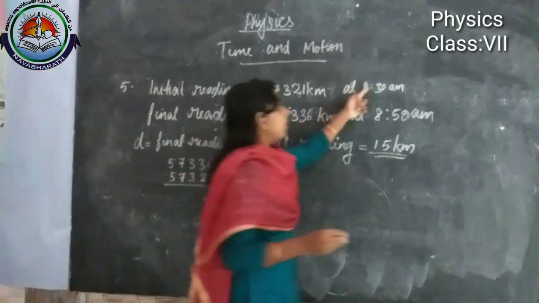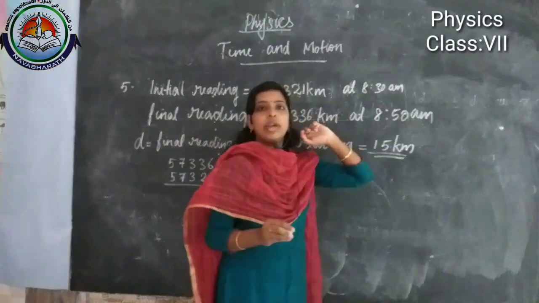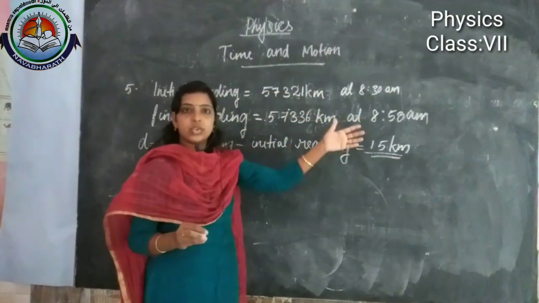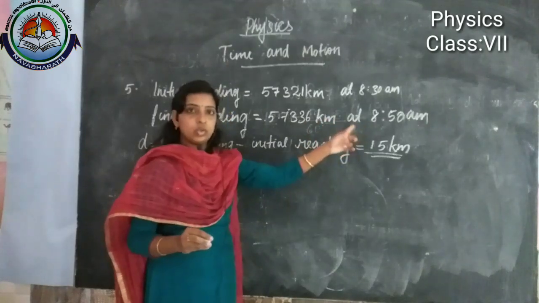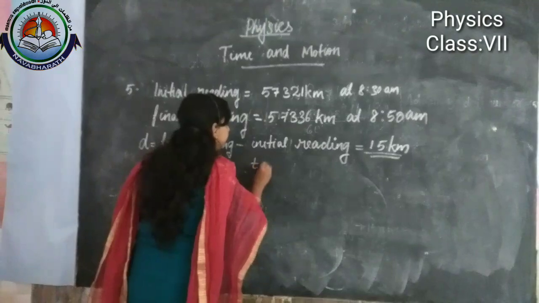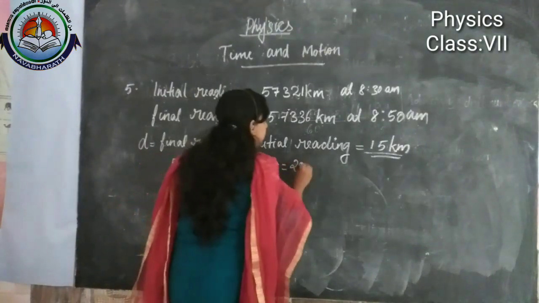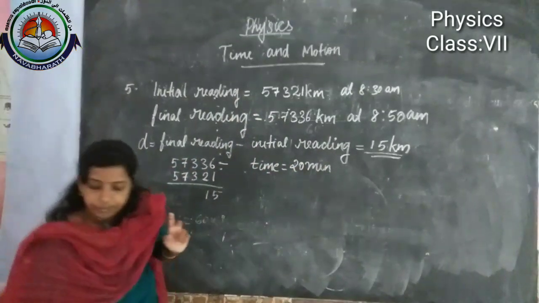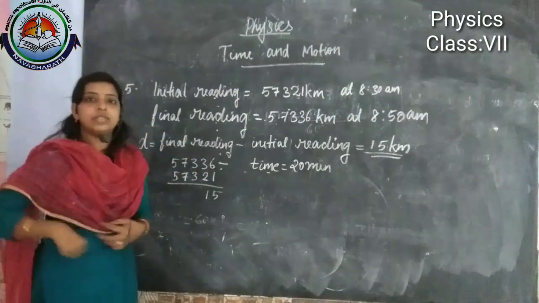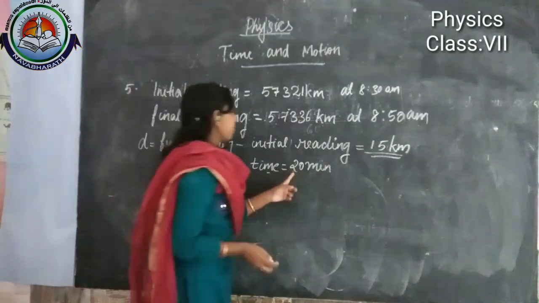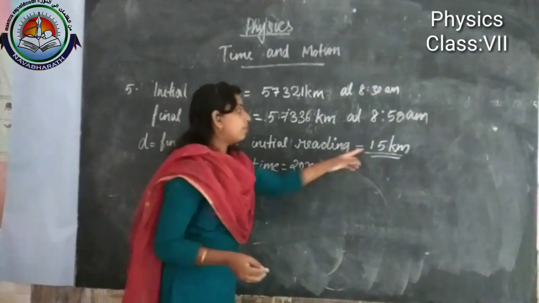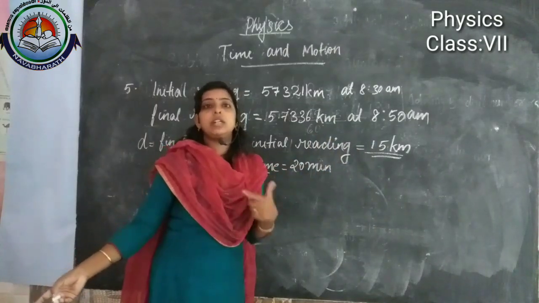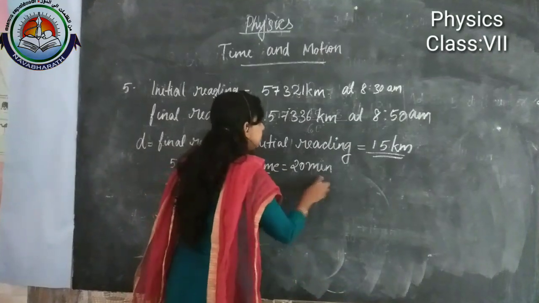Now what we have to find out? Time. Here it is given time 8:30. In between 8:30 to 8:50, how much will it be? 20 minutes, right? So time is equal to 20 minutes. This time we have to convert into hour, right? Yes, we can convert this 20 minutes into hour because our distance is in kilometer, and the question already asks for the speed in kilometer per hour.